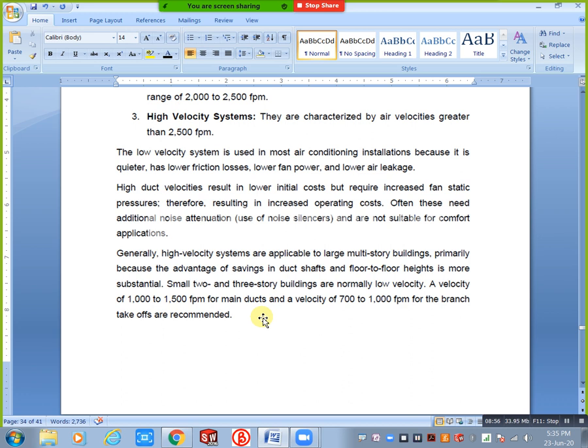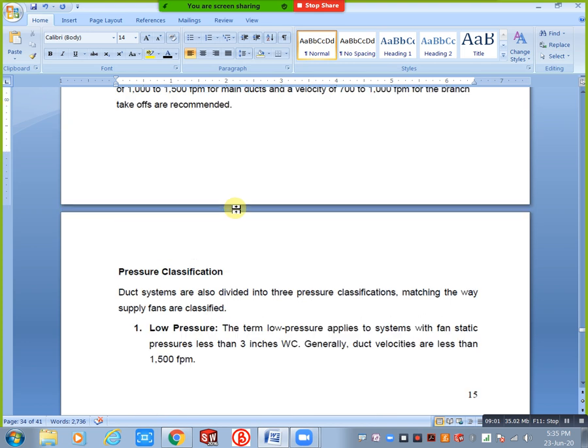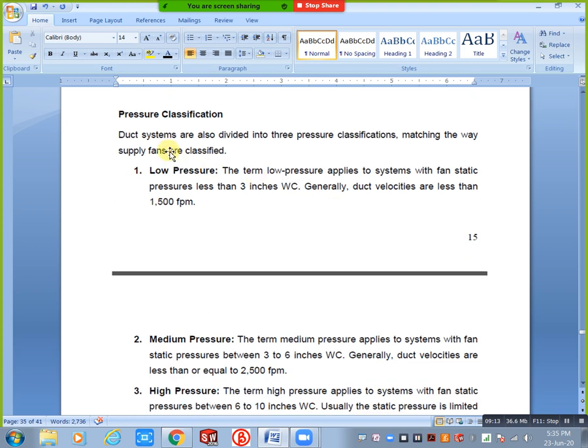Next, this one is pressure classification, you will remember this point, okay. When you design the duct double line routing, in that condition we definitely need to mention fpm also, feet per minute. Next, pressure classification, okay. Duct systems are also divided into 3 pressure classifications, matching the way supply fans are classified, okay. Based on the fan, low pressure: the term low pressure applies to systems with fan static pressures less than 3 inches WC, this is also a pressure unit, okay.